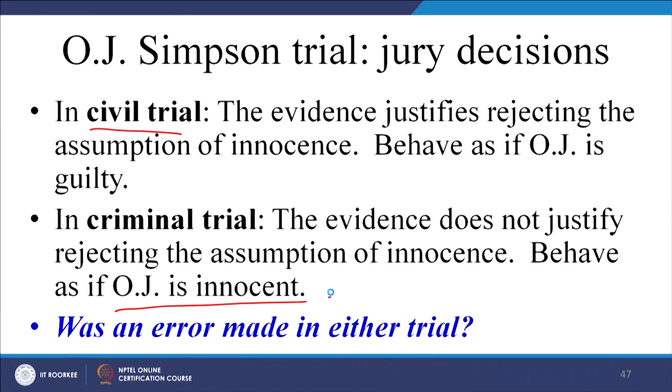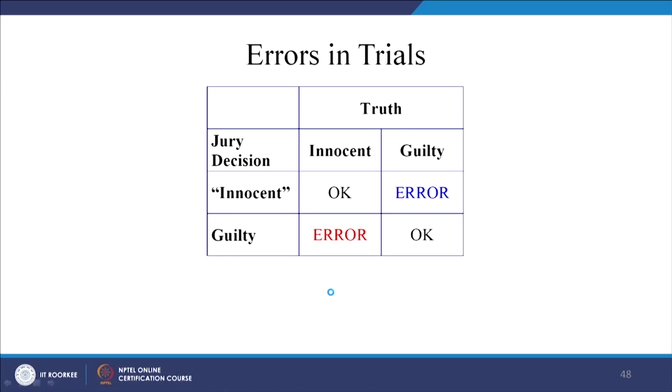Before the judge gives a sentence, the criminal lawyer would first go with the innocent condition, right. Was an error made in either trial? Let us see the errors. The jury decision is innocent or guilty, and the truth is innocent or guilty. If the jury decision is innocent and he is actually innocent, then it is a good condition.